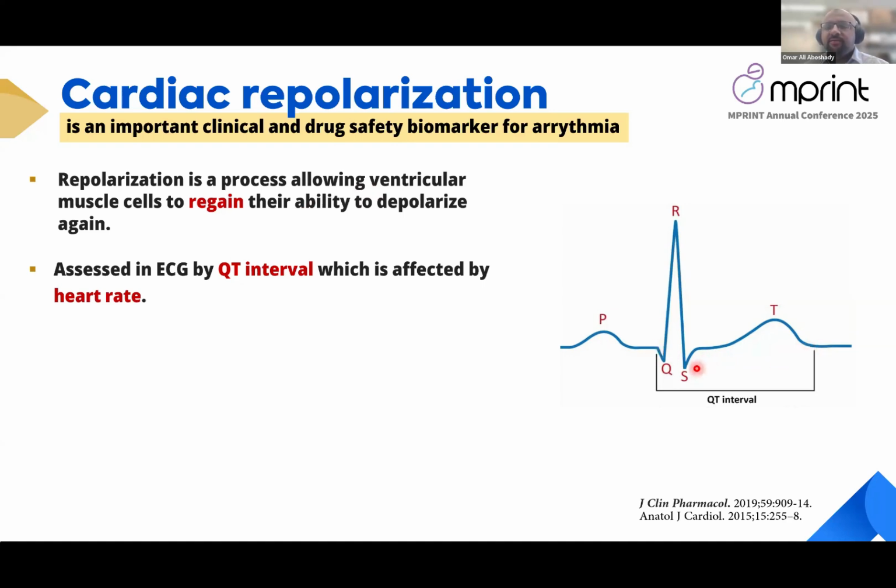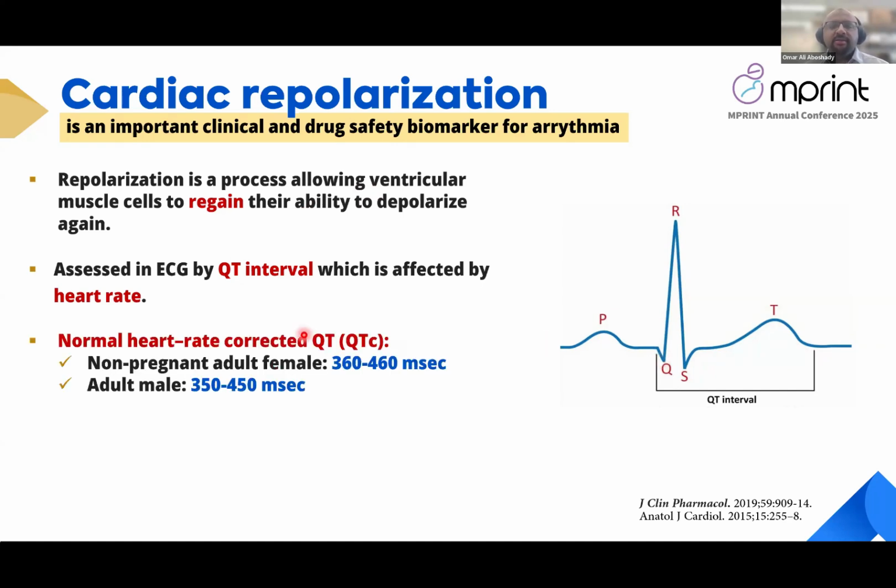The QT interval is known to be affected by heart rate. Faster heart rate leads to shorter QT interval. That's why there are multiple formulas such as Bazett or Framingham that account for this effect of heart rate. The normal heart rate corrected QT, or what's called QTc interval, in a non-pregnant adult female is between 360 to 460, which is higher than the adult male by 10 milliseconds.